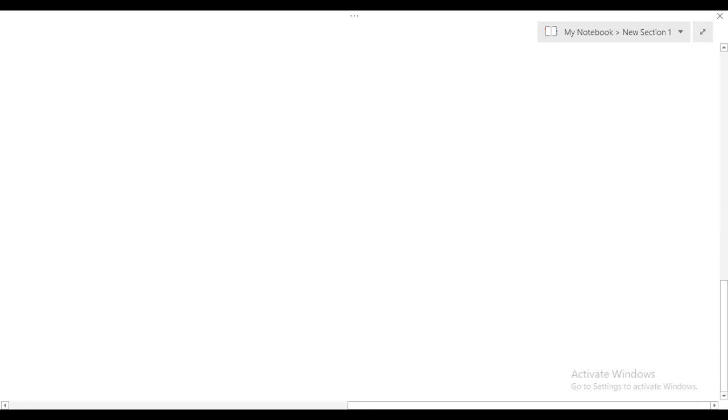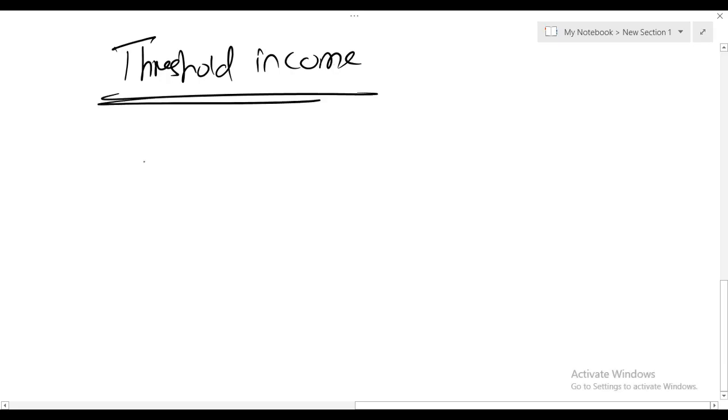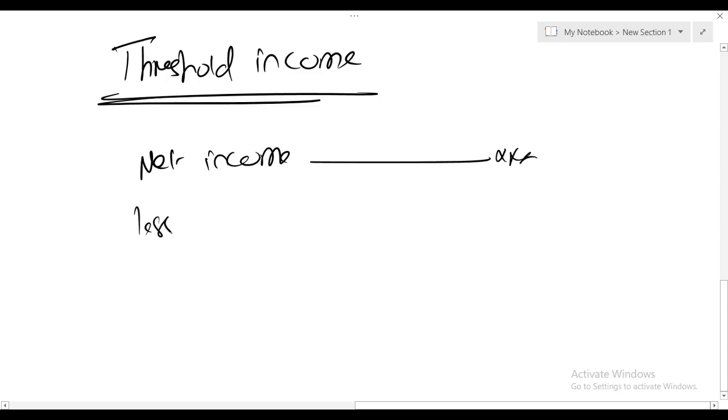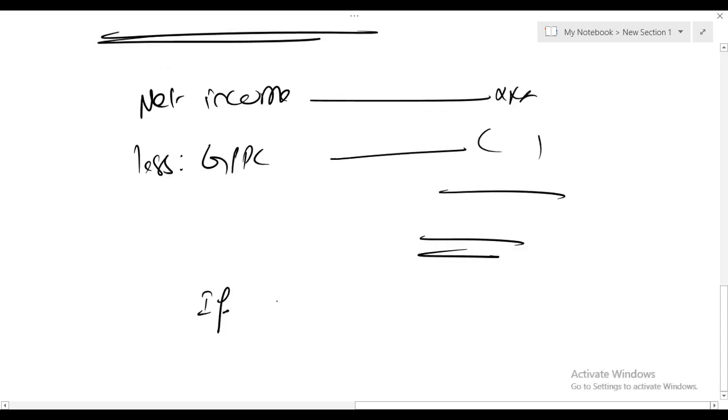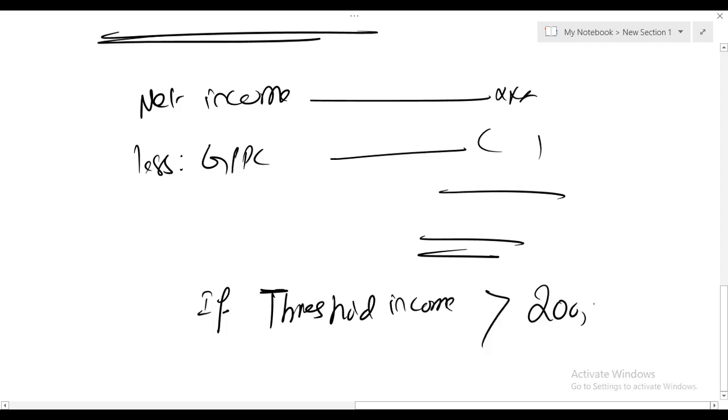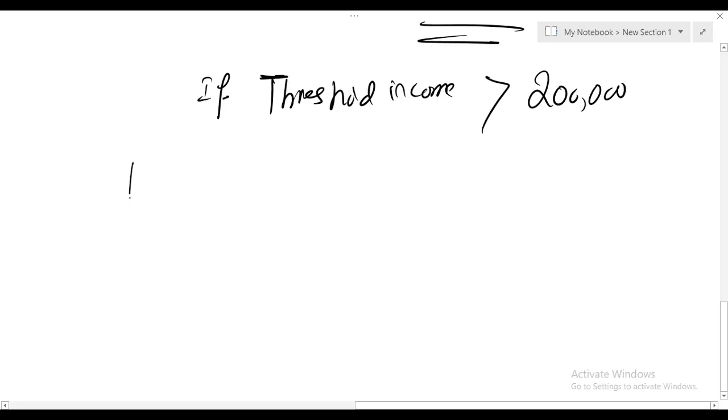Let me just remind you how we calculate threshold income. Just a recap. For threshold income, we take net income and from this net income we deduct gross PPC. If threshold income is more than 200,000, that is condition number one, and the second is that adjusted income is more than 240. My dear students, you need to memorize these formats.